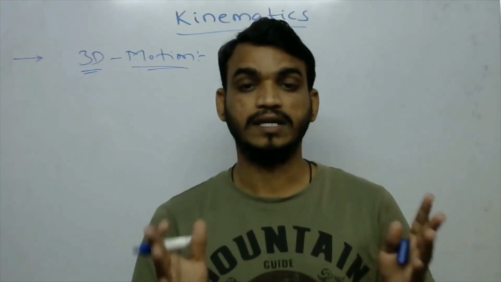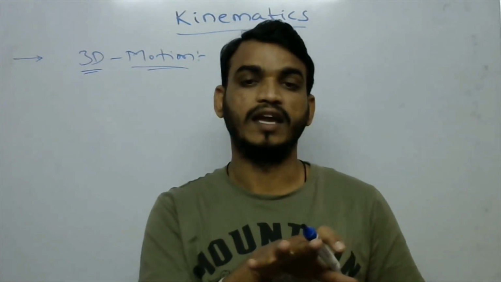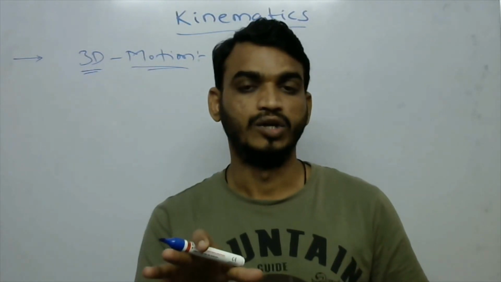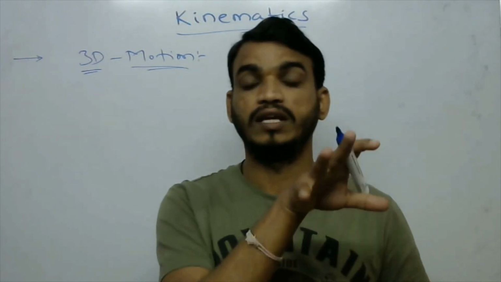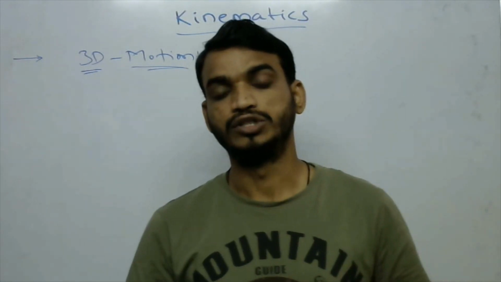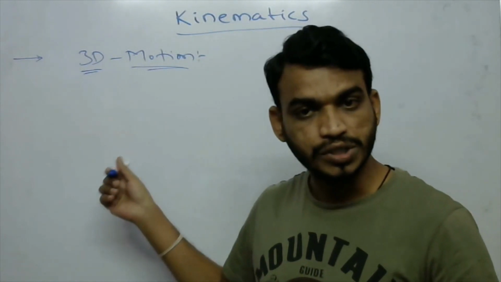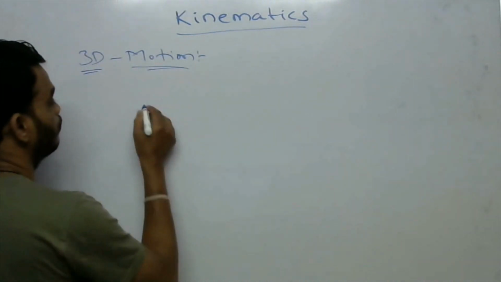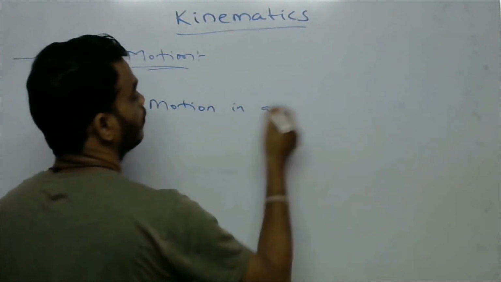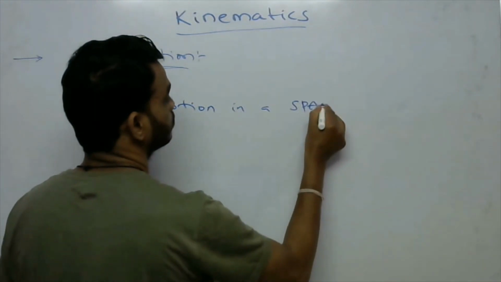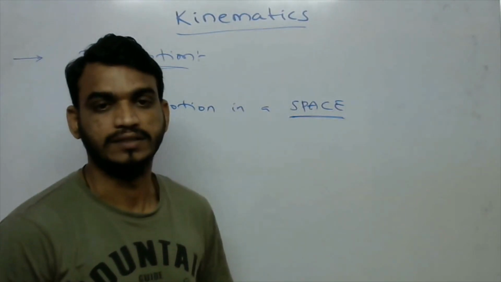For example, birds are flying. The birds will be flying in any direction, so at the same time they change position along the three axes. That is the three-dimensional motion. This three-dimensional motion is also called motion in a space.